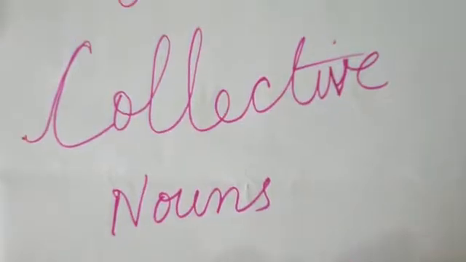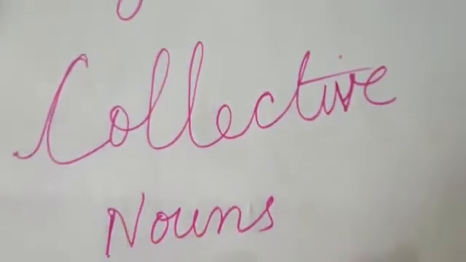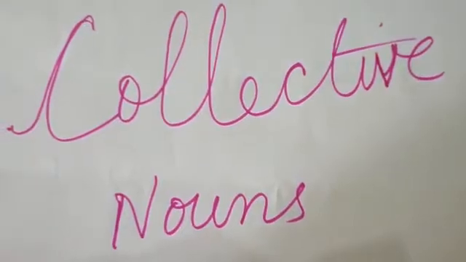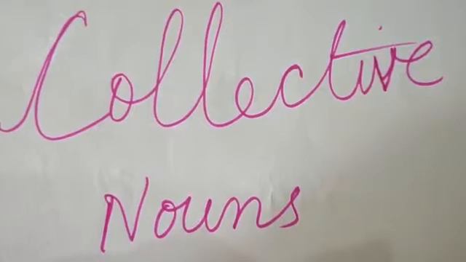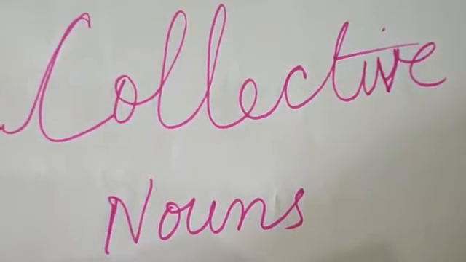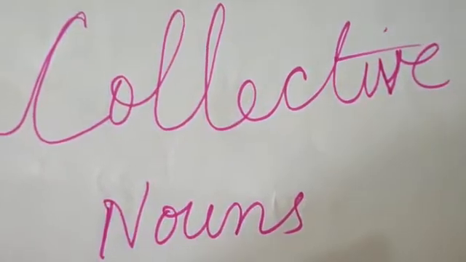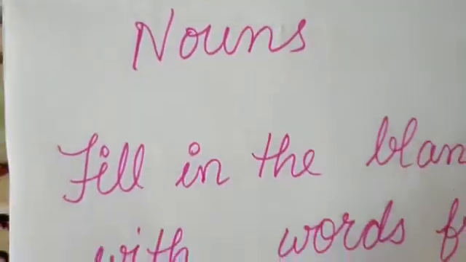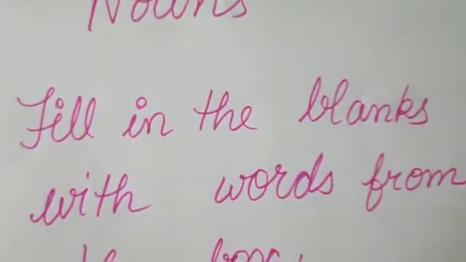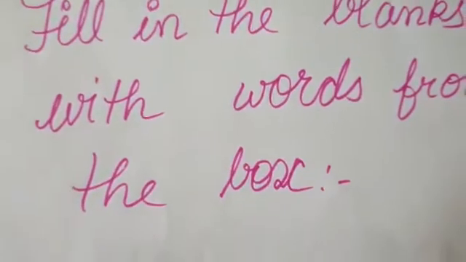Next we jump on to another part of our vocabulary, which is on page number 7 of your book. It talks about collective nouns. What do you mean by collective nouns? When we talk about names as a whole, we call them collective nouns. Just like a bunch of keys, a herd of elephants. You have such words over here. Fill in the blanks with words from the box.